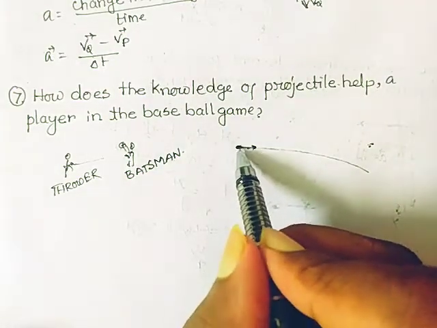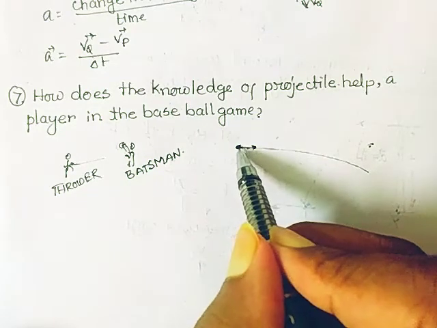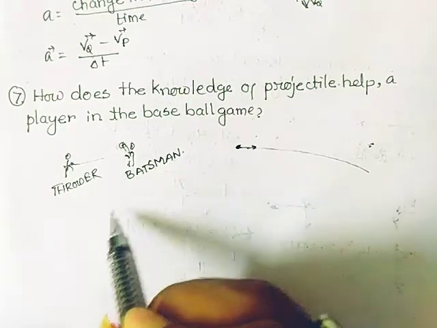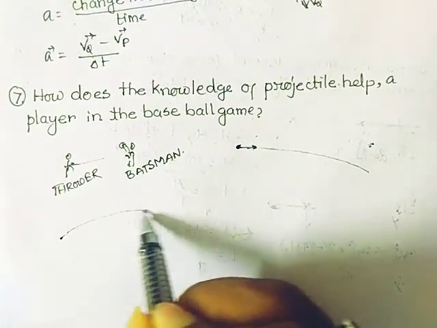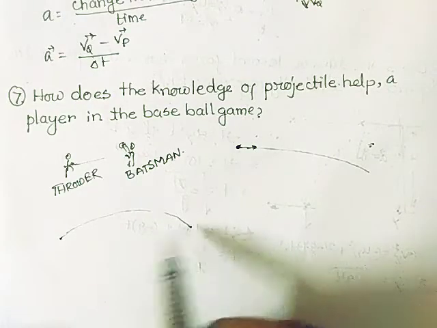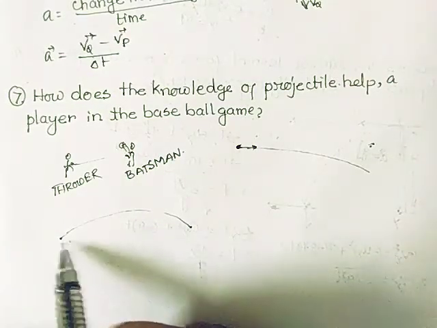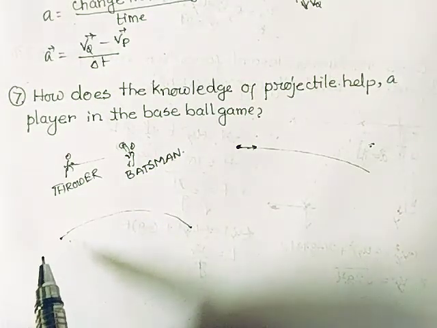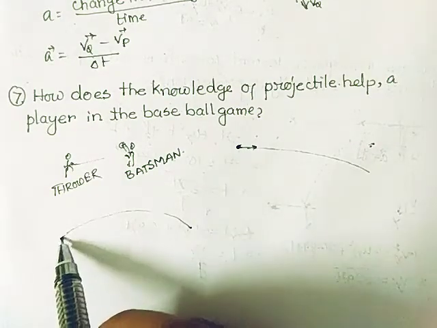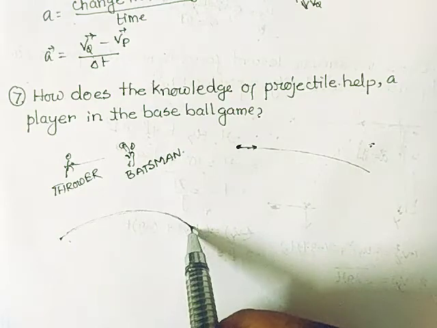So he has to throw this ball by making an angle with the horizontal. If he throws the ball this way, then it can reach the batsman at the same level where the thrower desired to throw. So he can use the idea of projectile motion.